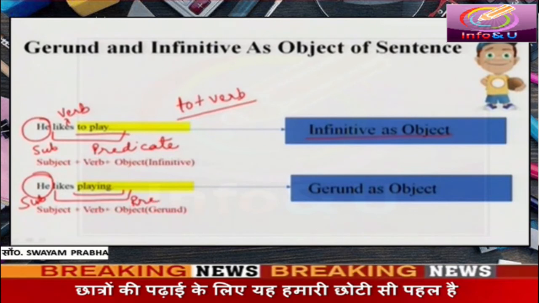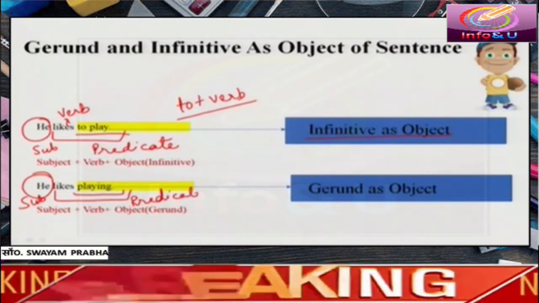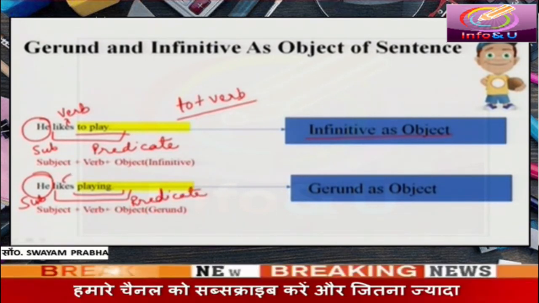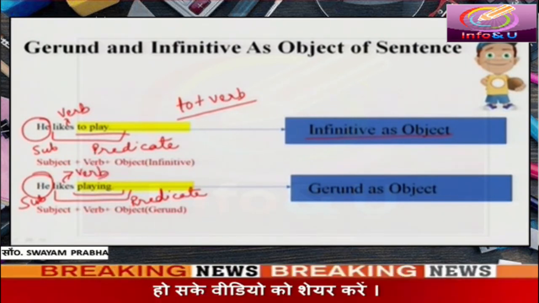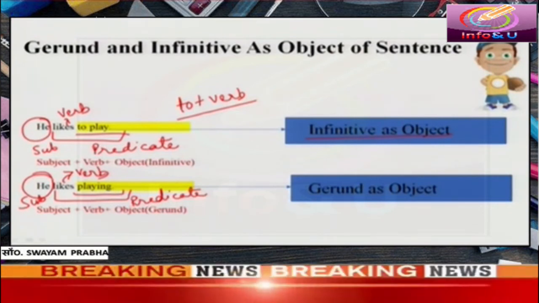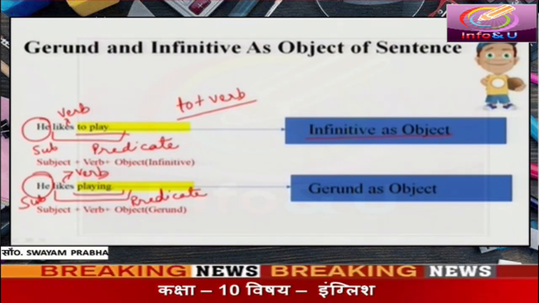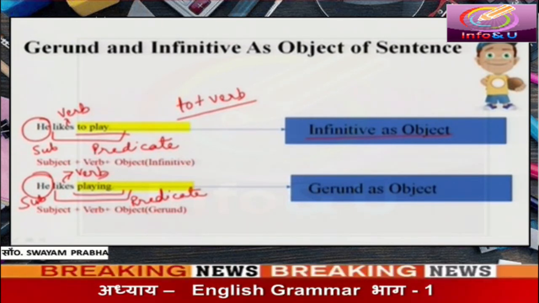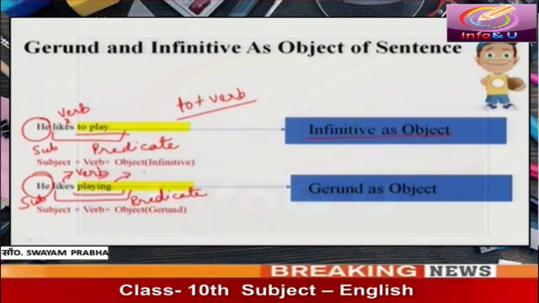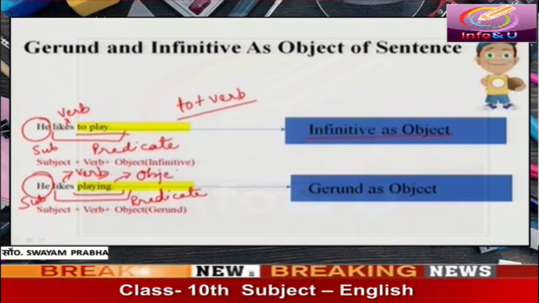Likes playing is the predicate part of this sentence. What is the verb? Likes is the verb in this sentence. What is playing here? Playing is the object of this sentence.